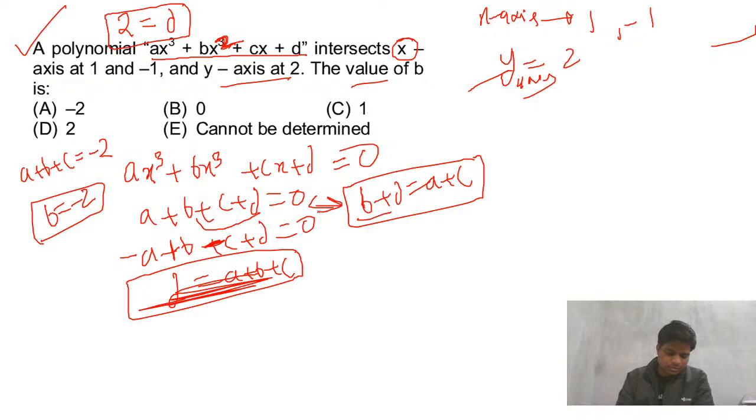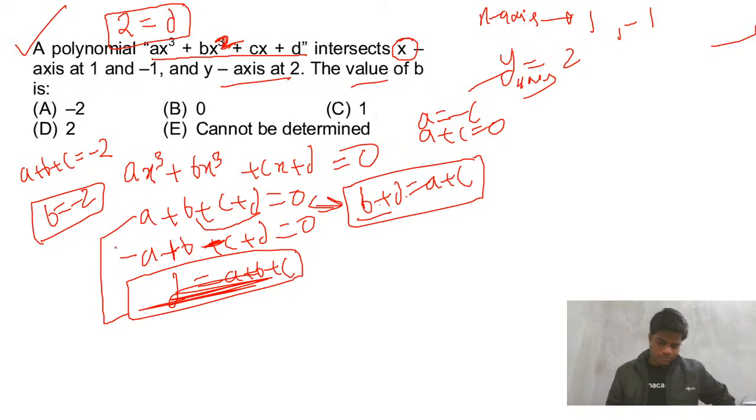Is this clear? Just let me check if anyone has doubt. Any confusion till now? Fine now. Is this clear? From these two relations, I will just put bd here, a plus c. I put bd a plus c, so that a plus c equals 0. So that is a equals minus c. So I put a equals minus c. This gets cancelled and this gets -2. Fine.